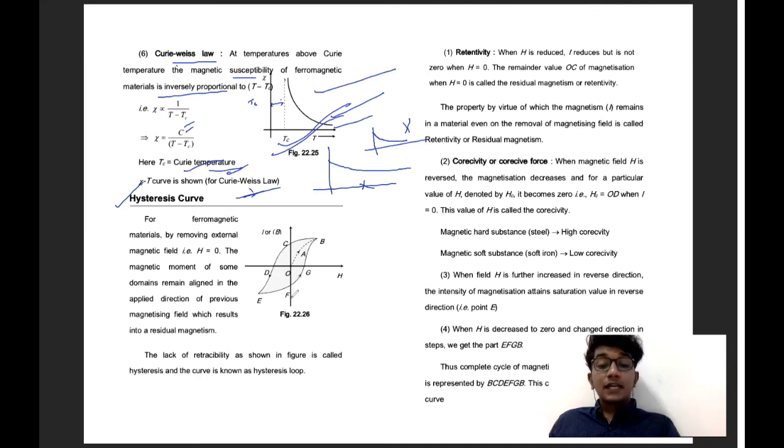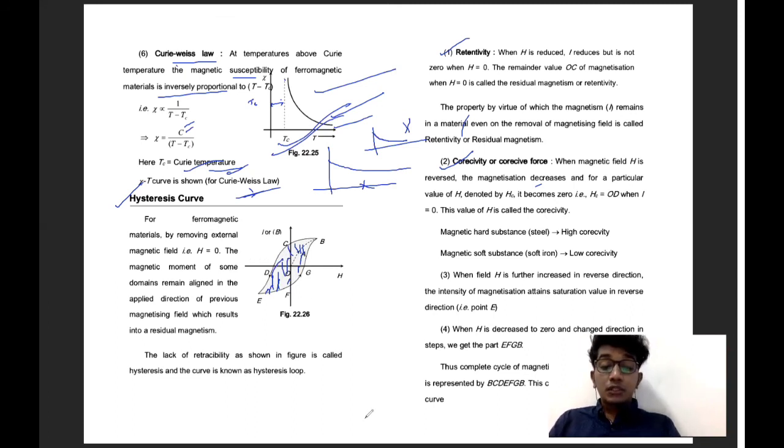I'll discuss or you can read the things associated with the hysteresis curve, like what is retentivity, what is coercive force, and what is the total area of the hysteresis curve. You have learned all these things for board exams, so that is the only thing we need here. We do not need anything extra.